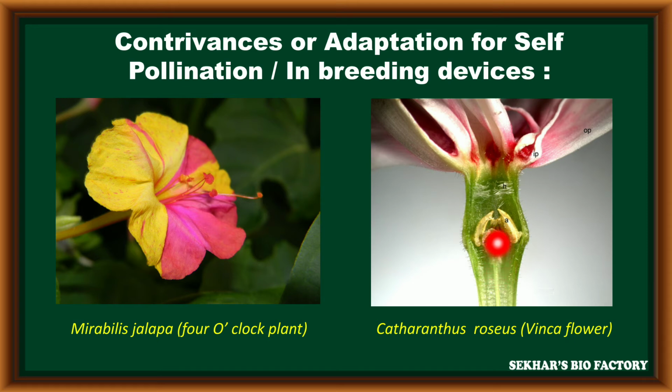When it is elongated, it can cross and move through the stamens. At this time, it receives the pollen grains of the same flower to perform self-pollination. These are the self-pollination mechanisms in Mirabilis jalapa and Catharanthus roseus.